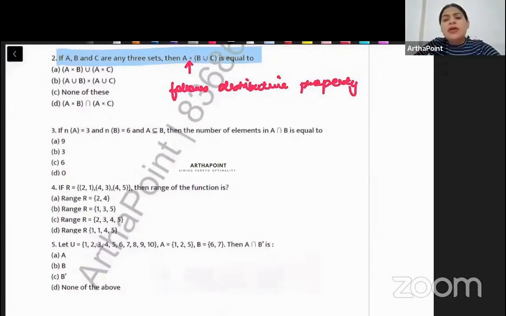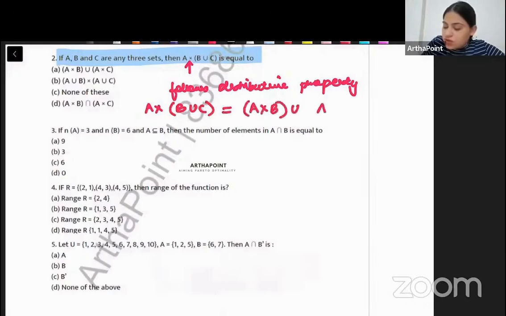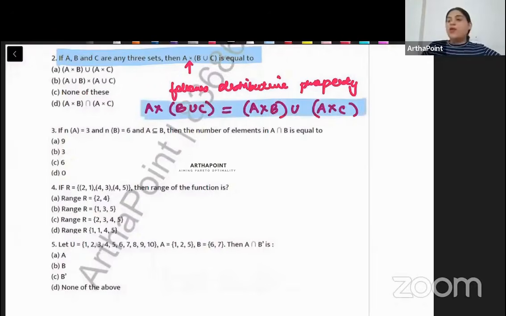Distributive property का क्या मतलब है? मतलब I can distribute this across unions. That means A cross B union C will be A cross B union A cross C. So you can go ahead and follow distributive property and you can distribute. I hope this is clear to everyone. So the correct answer is A. ठीक है जी? Beta, come to the next question.